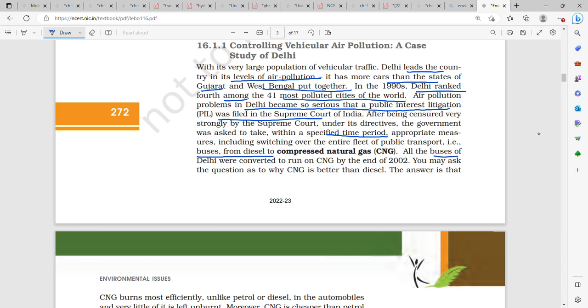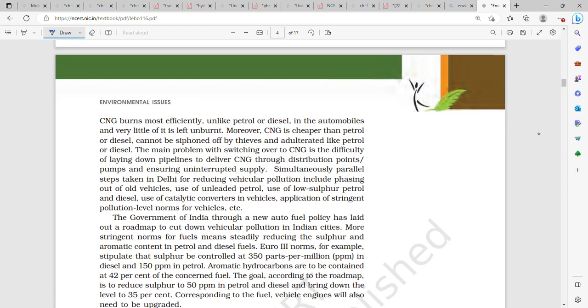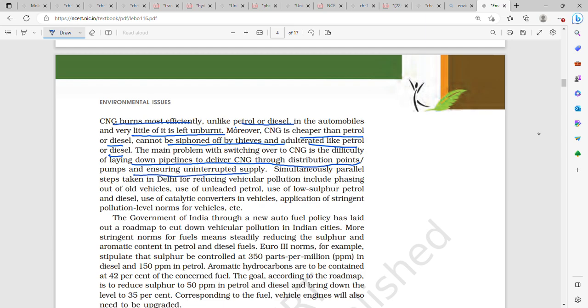All the buses of Delhi were converted to run on CNG by the end of 2002. You may ask why CNG is better than diesel. The answer is that firstly, CNG burns more efficiently, unlike petrol or diesel in automobiles, and very little of it is left unburned. Moreover, CNG is cheaper than petrol or diesel, cannot be siphoned off by thieves, and adulterated like petrol or diesel. The main problem with switching over to CNG is the difficulty of laying down pipelines to deliver CNG through distribution points and pumps and ensuring uninterrupted supply.